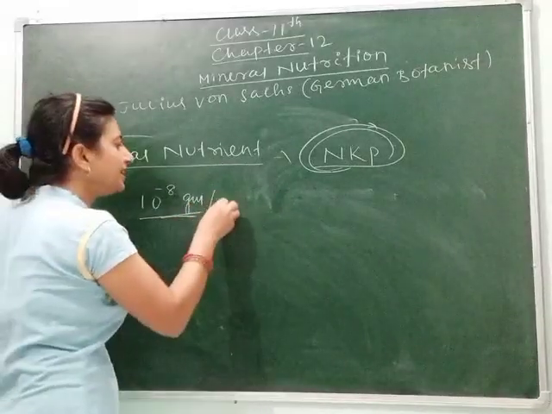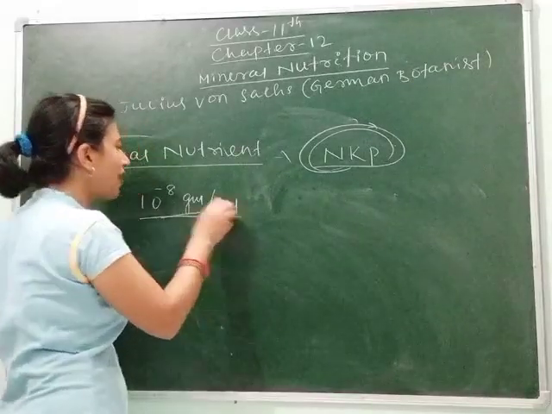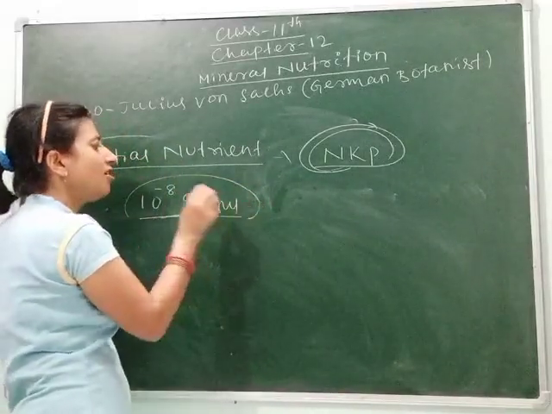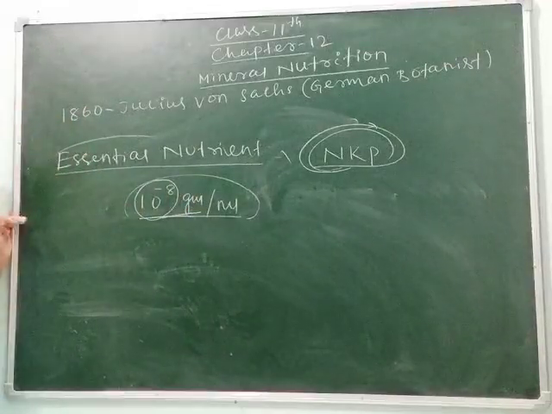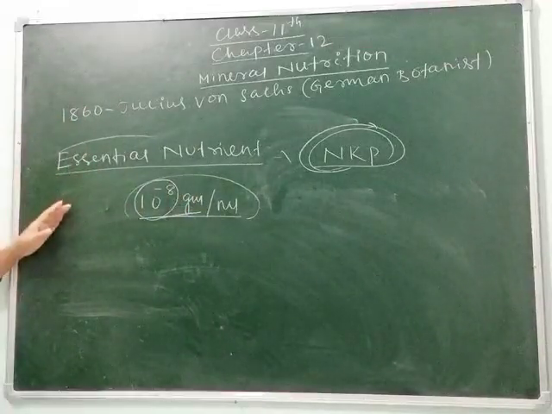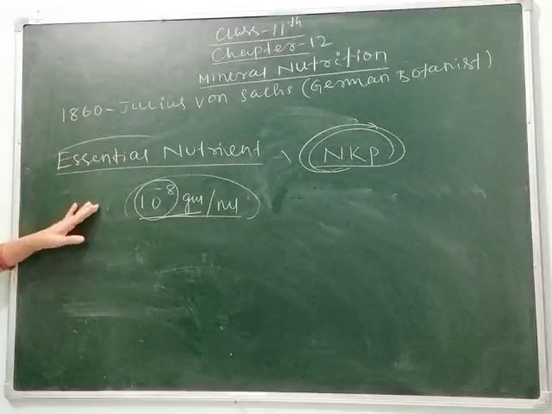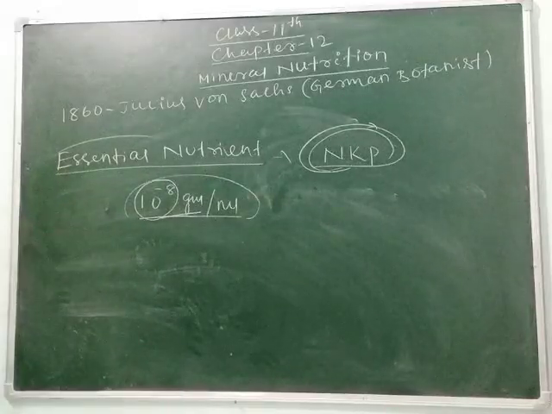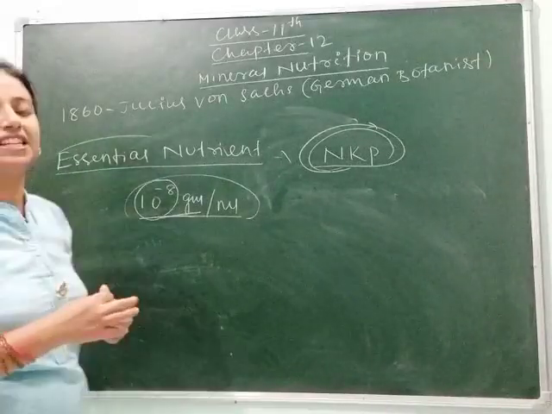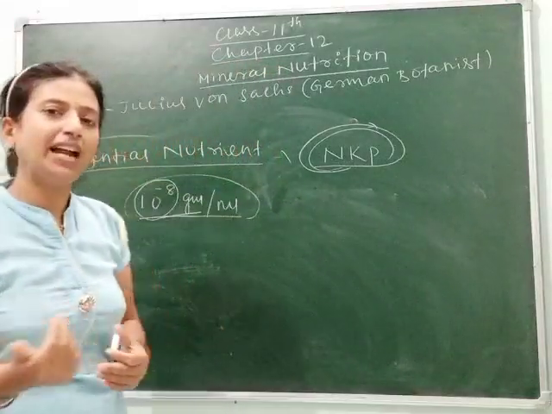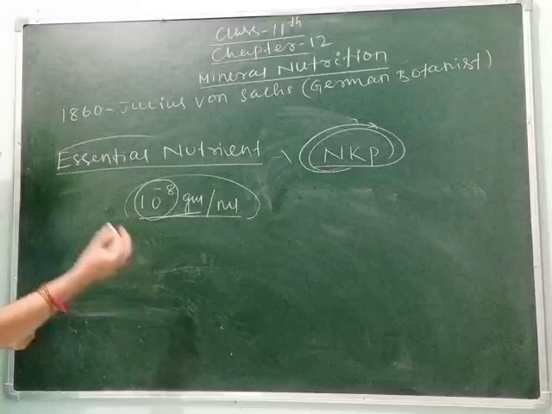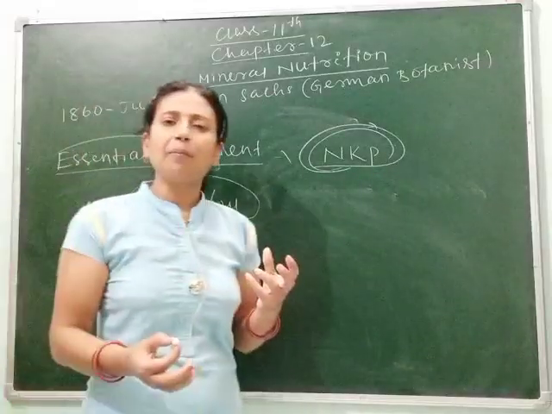That means each milliliter should contain at least that much nutrient, 10 to the power minus 8 gram per milliliter. That is the essentiality of the element which is required. So what are the criteria for essentiality? Means what are the characteristic features of the plant to take any mineral in a proper amount.